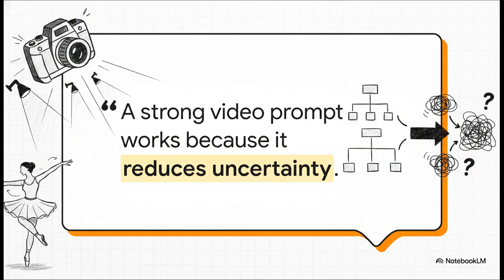Think about it like giving instructions to a human dancer. If you just tell them to dance beautifully, well, you're completely at the mercy of their wild interpretation. They could do literally anything. But if you say, slow turn, step forward, pause under the spotlight, you've just created a highly usable, repeatable motion path that you actually control.